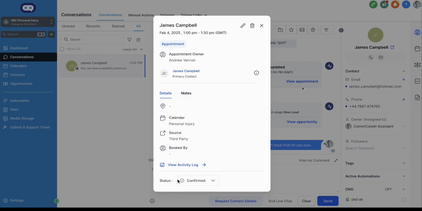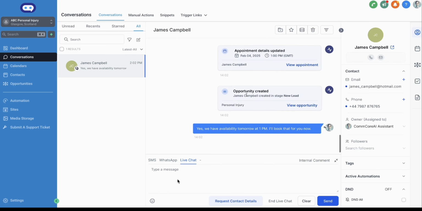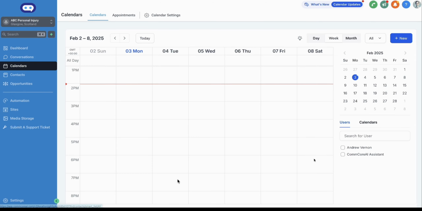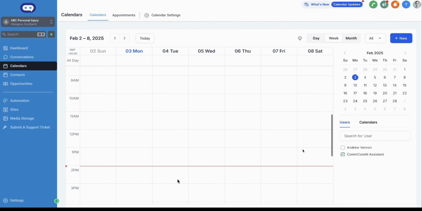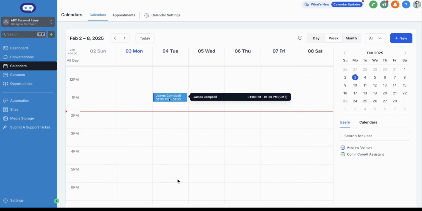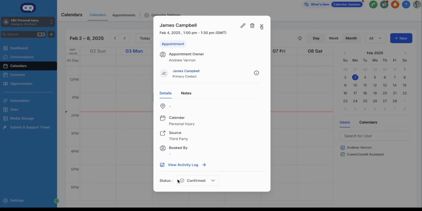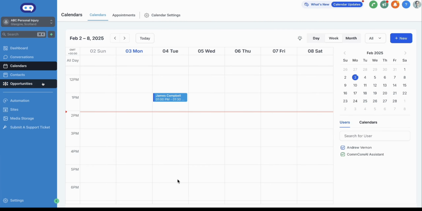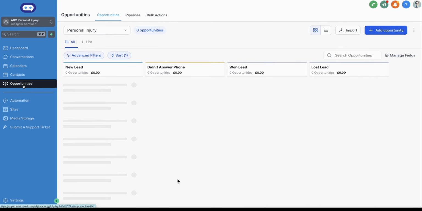So the appointment's now been booked. ReceptIO will work with Outlook calendars, Teams calendars, Calendly, etc., and can be linked up with specific calendars depending upon the work type. So it will know which work type it is and will pick out the relevant calendar. We'll then spool through that calendar to check for available periods, and you can see that in Andy's calendar, James Campbell has now been put in. This can be linked up with an individual, or with a departmental calendar.